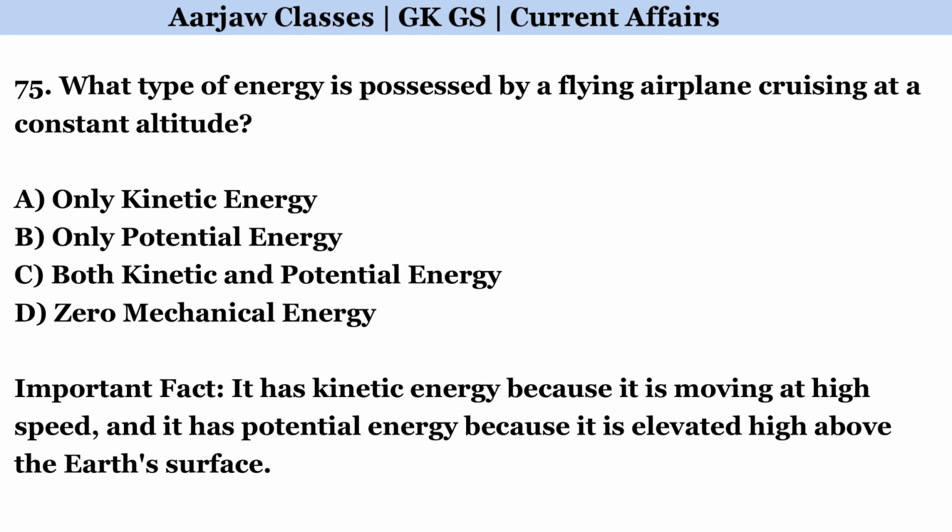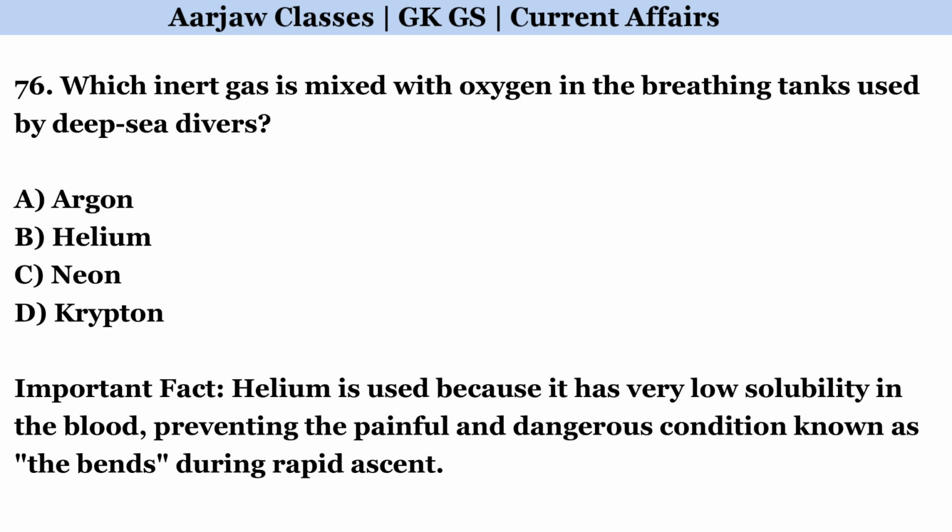What type of energy is possessed by a flying airplane cruising at a constant altitude? Correct option is C. Both kinetic and potential energy. Which inert gas is mixed with oxygen in the breathing tanks used by deep-sea divers? Correct option is B. Helium.